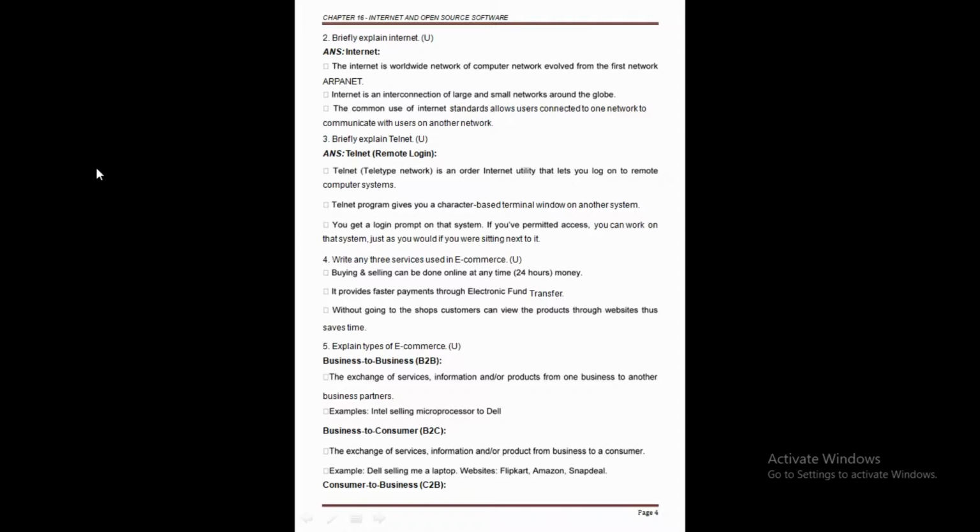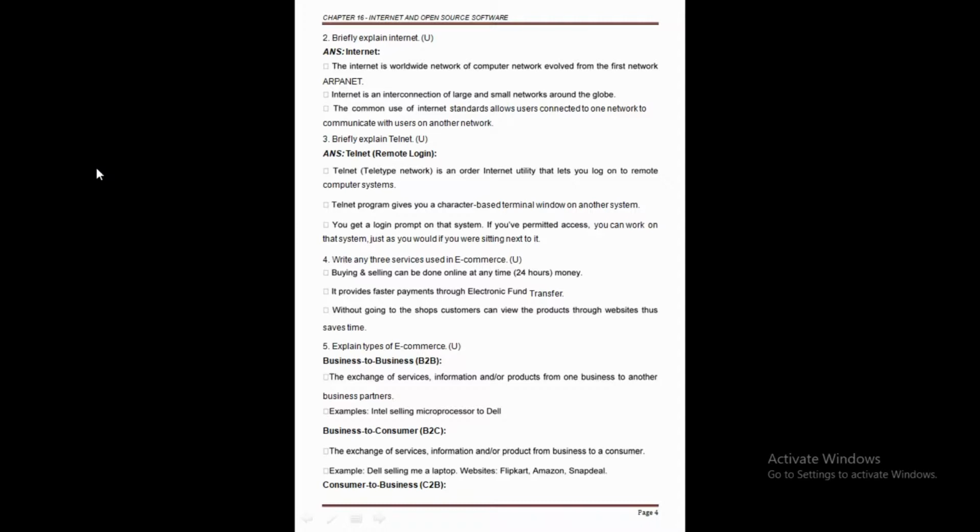So one example is Dell selling me a laptop. Clear this point? Dell selling me a laptop, that means I am going to purchase the laptop, so here we are the consumer. This happens by using websites like Flipkart, Amazon, Snapdeal. So this is about business to consumer.